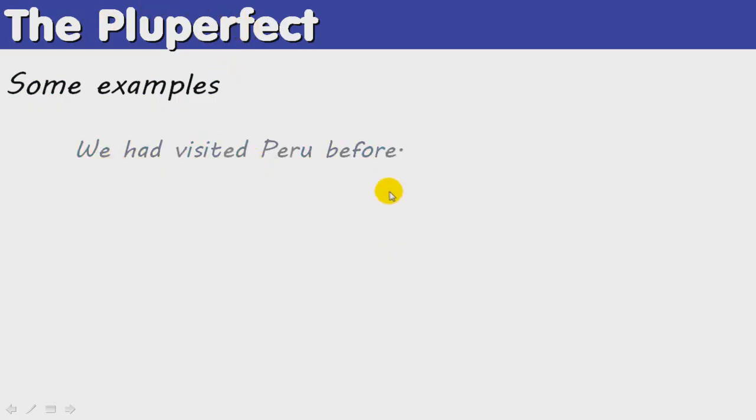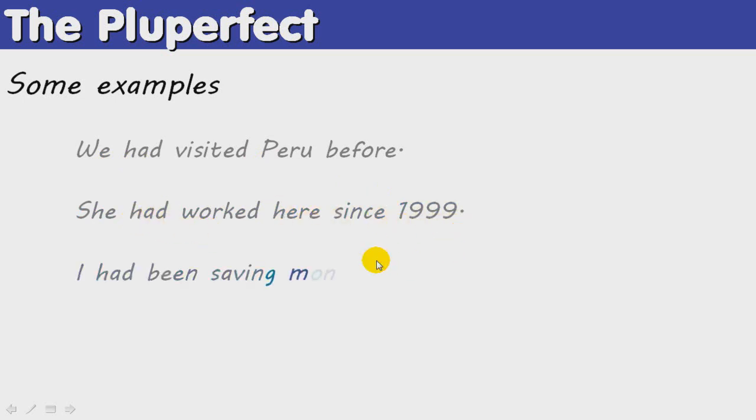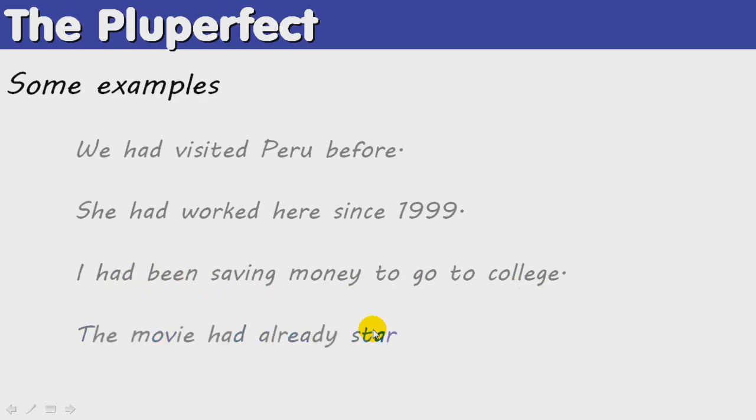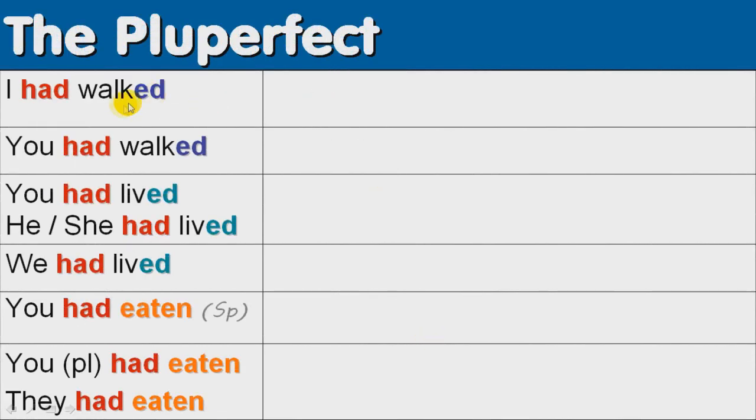We had visited Peru before. She had worked here since 1999. I had been saving money to go to college. The movie had already started. Now let's see how we can express the same kind of idea in Spanish.